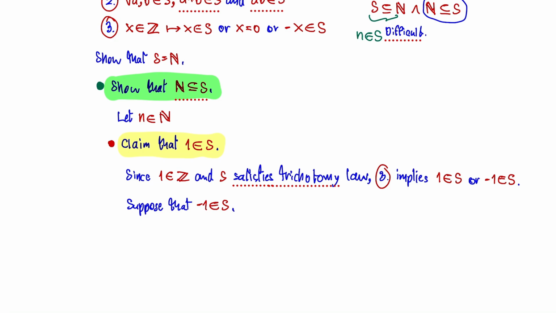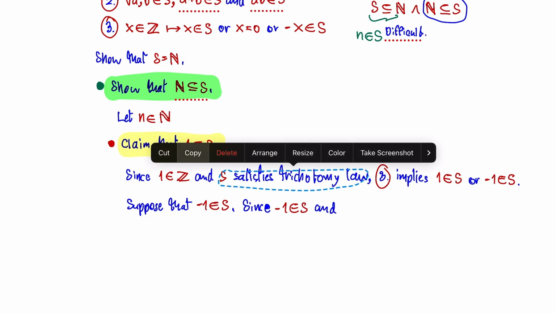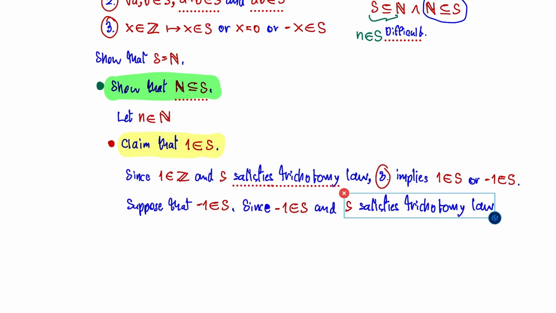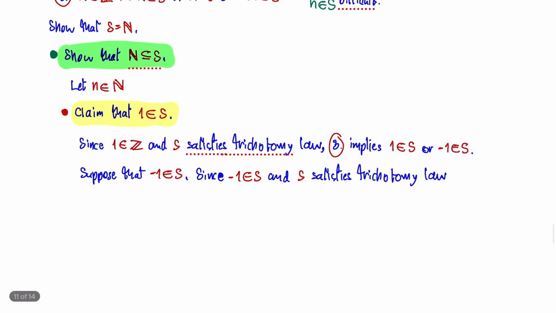Now, since minus 1 is in set S and S satisfies the trichotomy law, so what do we have?